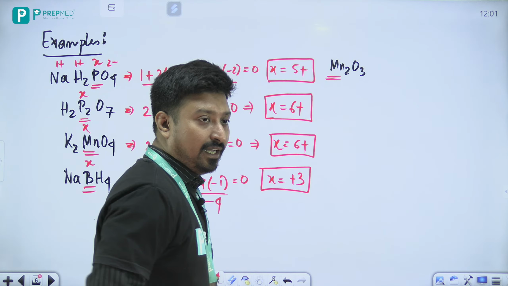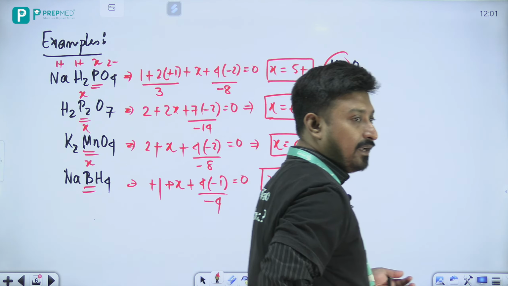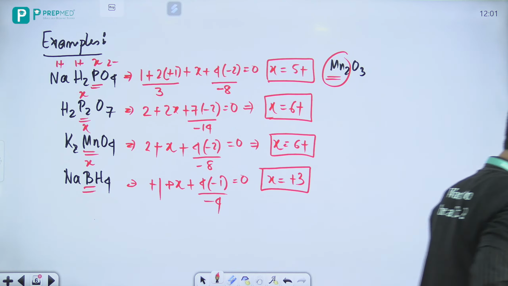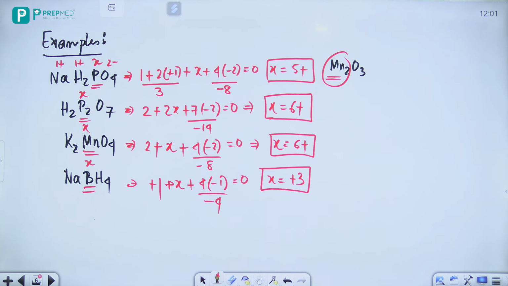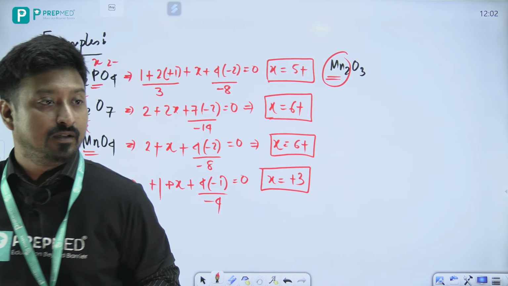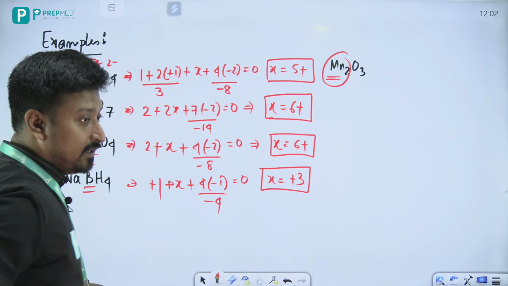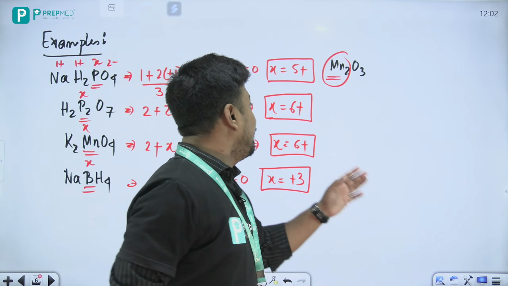Okay. आচ্ছা, then try this one, manganese, try करो.